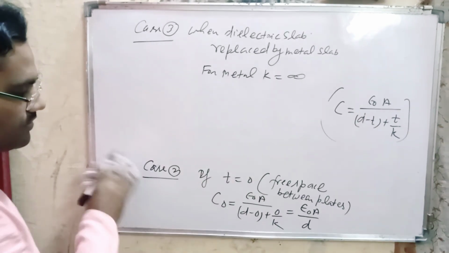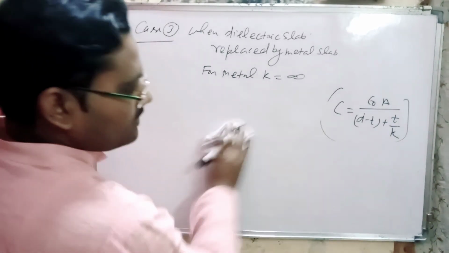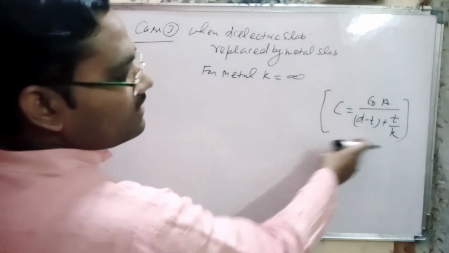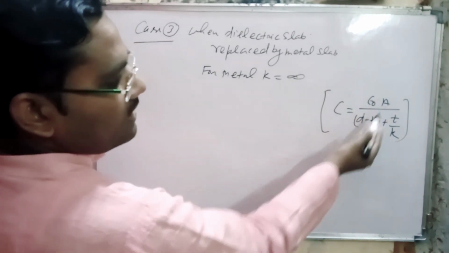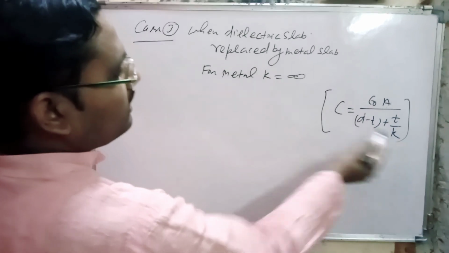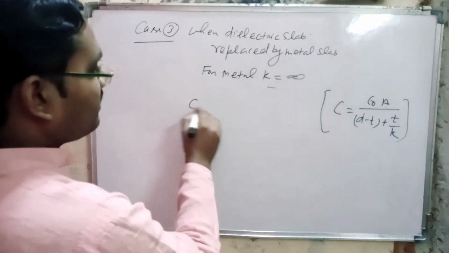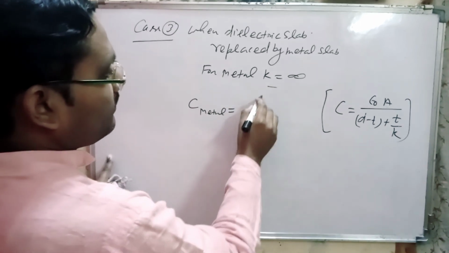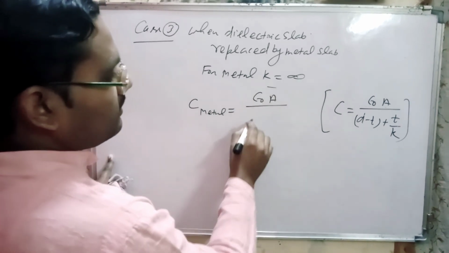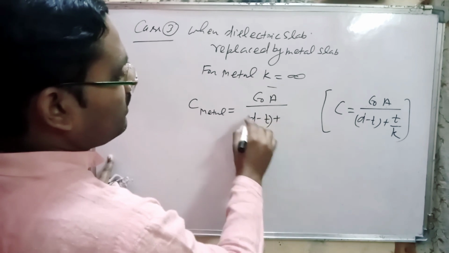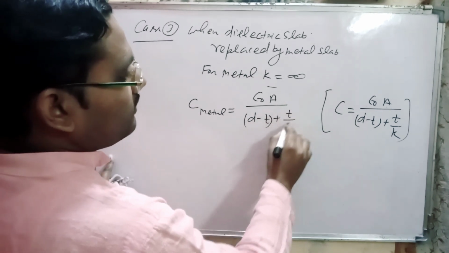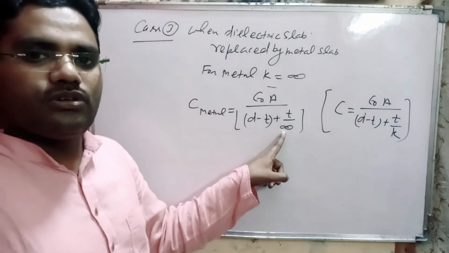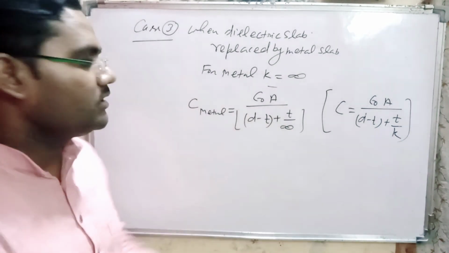Then what is the capacitance of a parallel plate capacitor when there is a metal slab introduced? This one is the general equation: C is equal to epsilon naught A divided by d minus t plus t by k. Here k becomes infinite. That means C metal is epsilon naught A divided by d minus t plus t divided by infinite. Something divided by infinite gives 0, so the value of t by infinite gives 0.